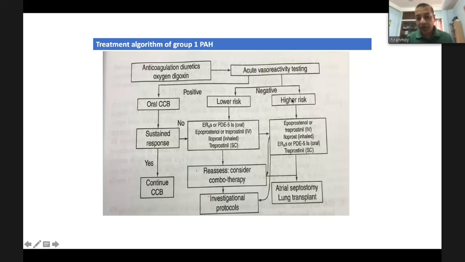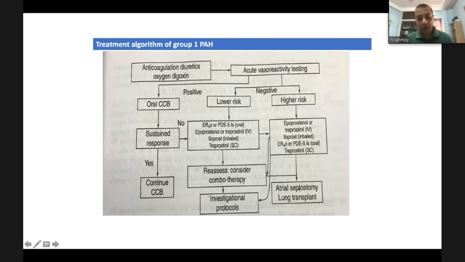And in case of a high risk patient, you should go for epoprostenol or iloprost inhalation first, and then you can combine an endothelin receptor antagonist or an oral phosphodiesterase 5 inhibitor. In case of a high risk patient, you assess the therapy, and if the patient is not improving, then you can go for atrial septostomy.